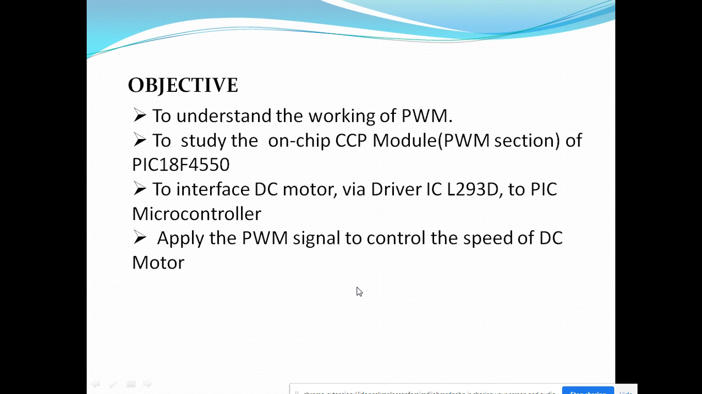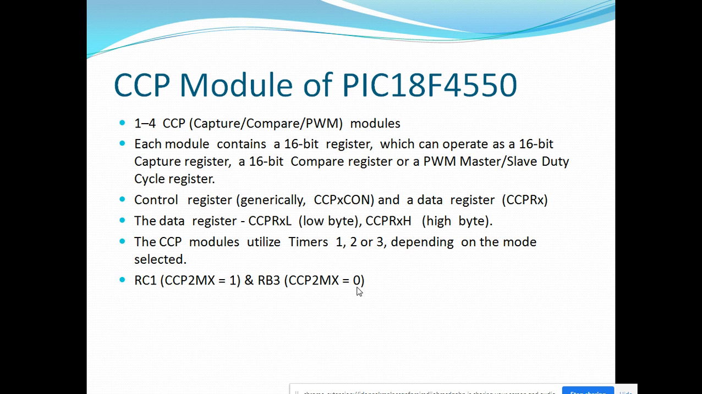In the last section, we will see how to apply a PWM signal to control the speed of the motor. We will set the PWM period and duty cycle for controlling the DC motor speed, or driving the DC motor. Let's start with the CCP module.